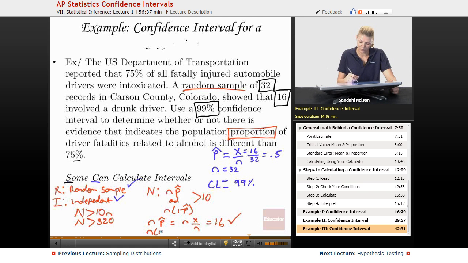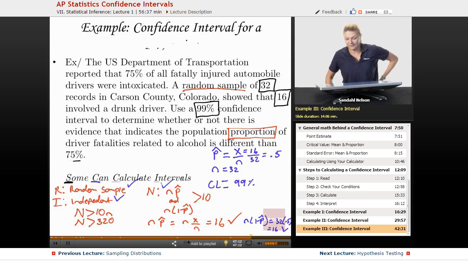And then n times 1 minus p-hat, sorry, let me change where I'm writing this so I'm not running off the page. So n times 1 minus p-hat is 32 times 0.5, which is also 16. So yes, we have all our conditions checked. It's random, it's independent, and it's normally distributed. Perfect. So let's move on and actually calculate this.